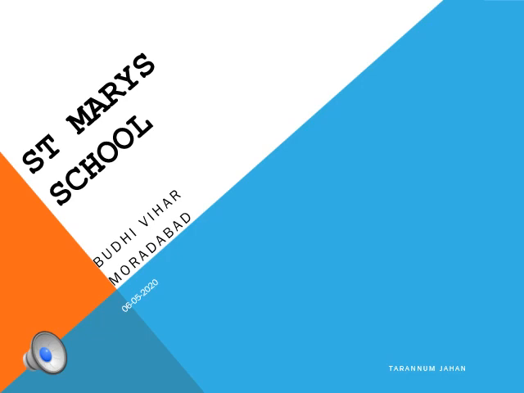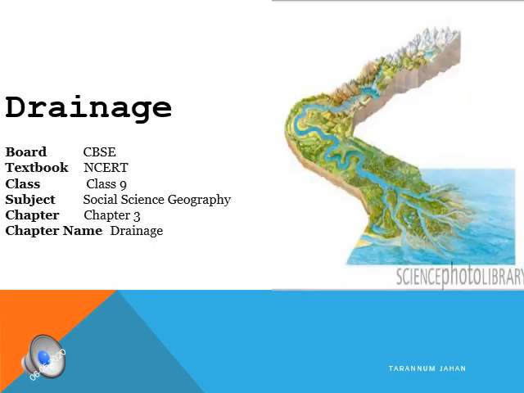So let's begin with a new chapter. We are starting with a new chapter from your geography. The new chapter is drainage. This is from your NCERT for class 9th geography, chapter 3.